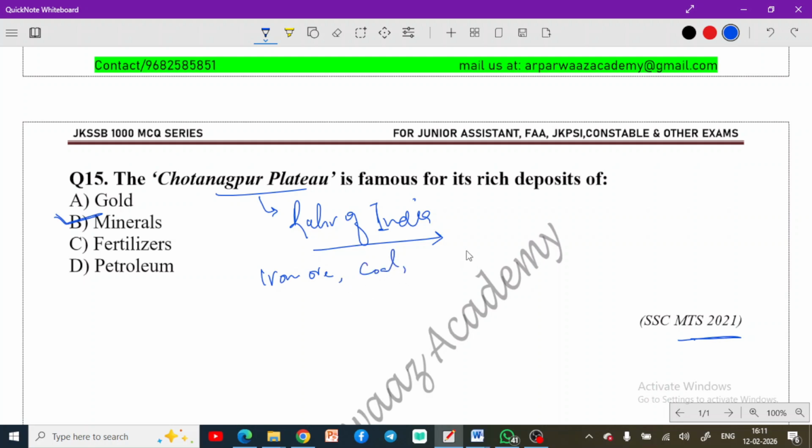It is rich in important minerals like iron ore, coal, manganese and mica. These are the important minerals we get from the Chotanagpur Plateau, which covers parts of states like Jharkhand, Odisha, West Bengal, and Chhattisgarh. Mostly these regions are covered by the Chotanagpur Plateau. So you must remember these facts.